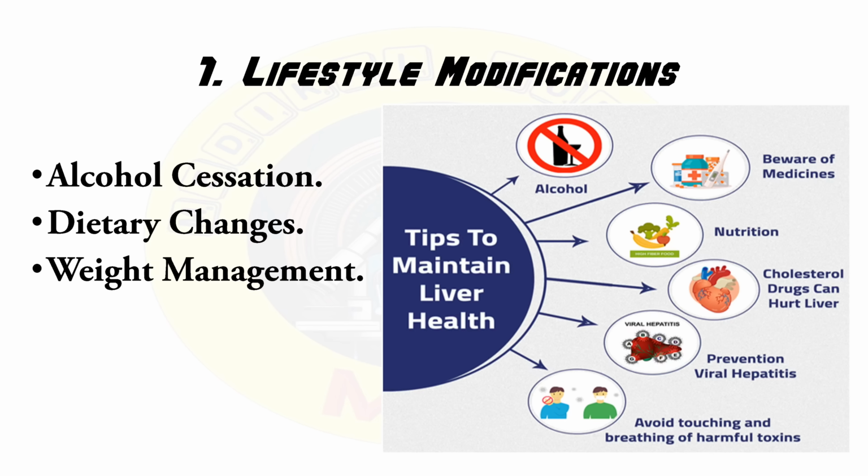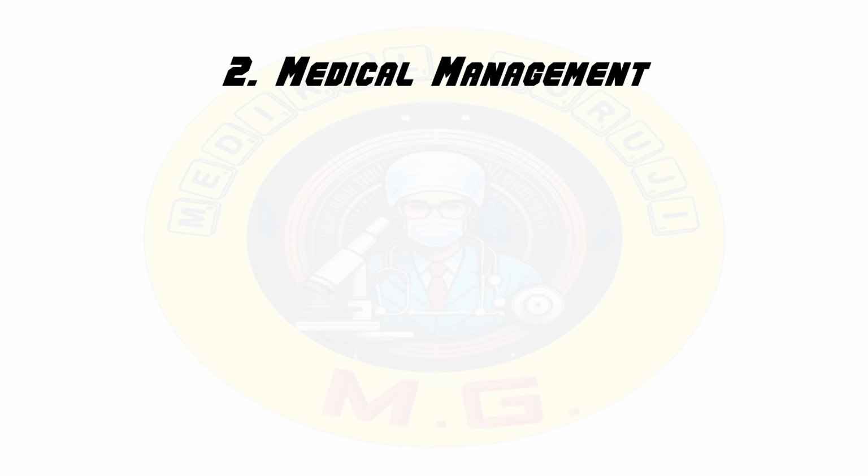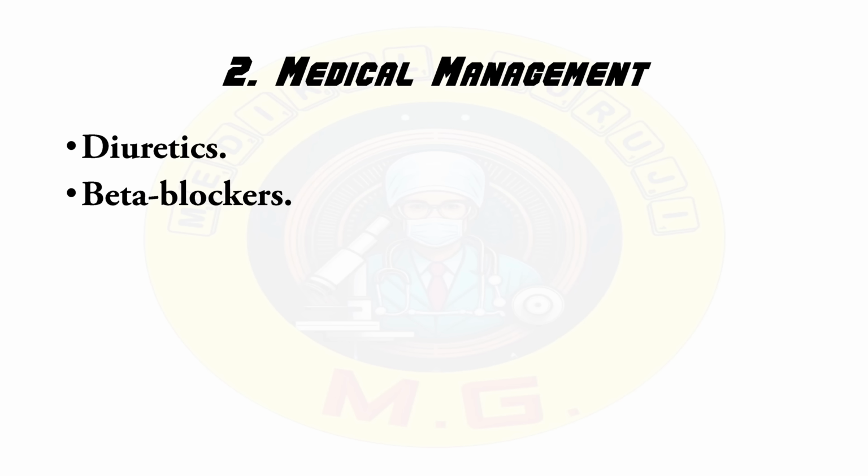Then weight management. Maintaining a healthy weight through diet and exercise can help in managing complications like fatty liver disease. Second part is medical management. Diuretics are first to reduce fluid retention and manage ascites. Then beta blockers to lower the portal hypertension and also reduce the risk of variceal bleeding.